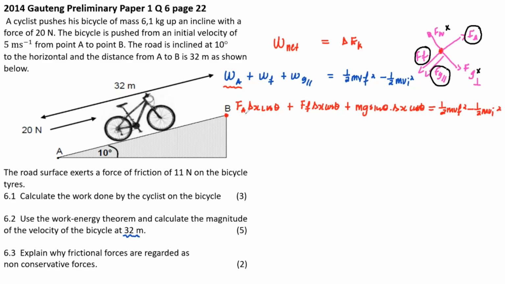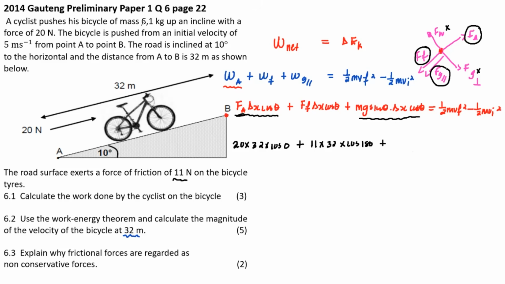The numbers now. FA, we're told that it is 20, delta X 32, times cos 0, because the applied force is moving in the same direction as displacement. And we did find this work done by applied in the previous question anyway. The force of friction, we're given that is 11 multiplied by 32 multiplied by cos 180. Now for work done by gravity parallel.